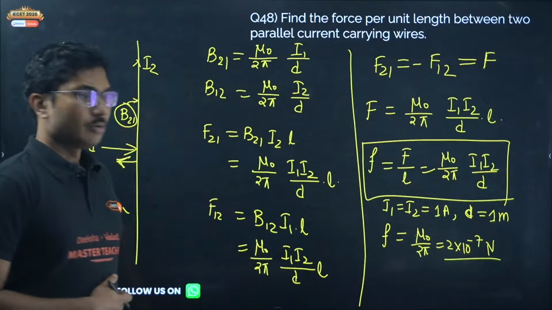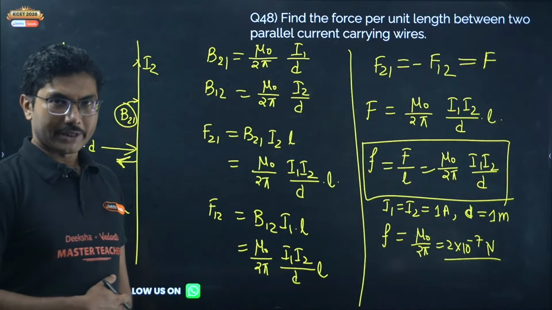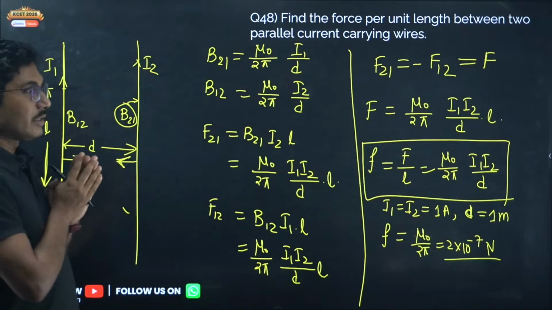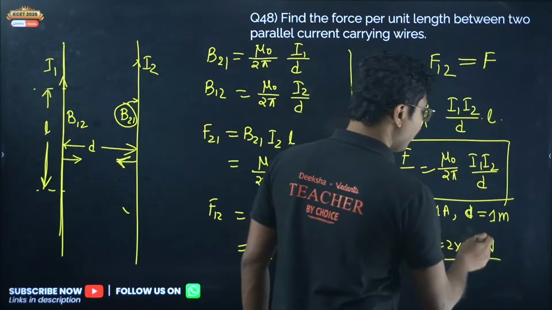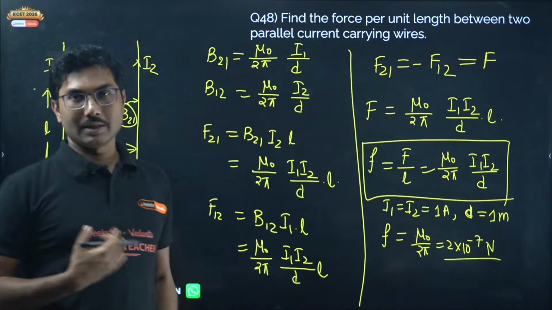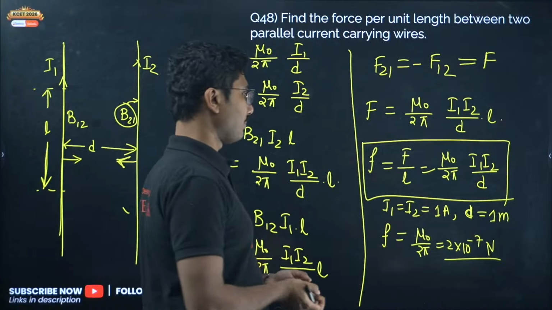Okay, mu naught is 4 pi into 10 to the power of minus 7, so if you put it, you will get 2 into 10 to the minus 7. So hence 1 ampere is defined when 1 ampere current is being passed through two wires kept at 1 meter apart. The force acting between them will be 2 into 10 to the power of minus 7. That is the definition of 1 ampere.